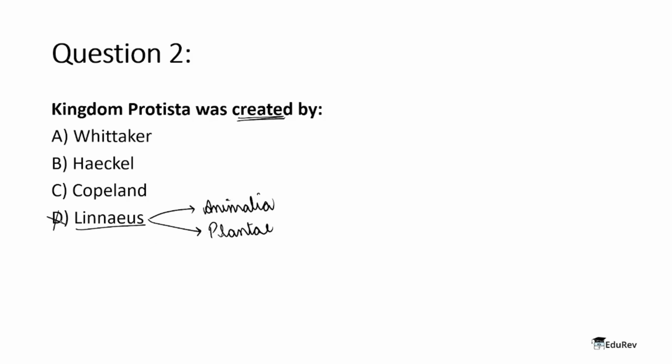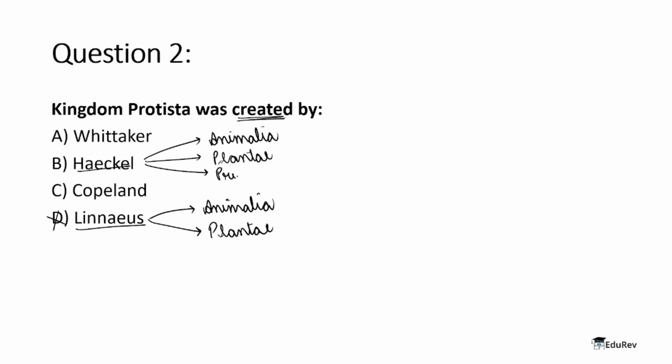After that came Haeckel. He gave the three kingdom classification. He used the two kingdoms which were already given by Linnaeus, Animalia for animals and Plantae for plants, and he gave a new kingdom where he could put all the other organisms which he couldn't classify as animals or plants. That kingdom was Protista.